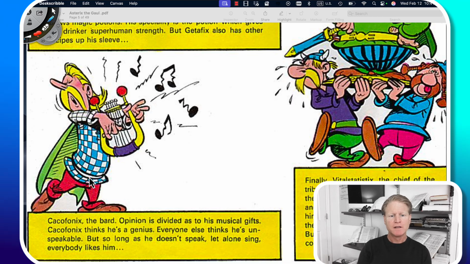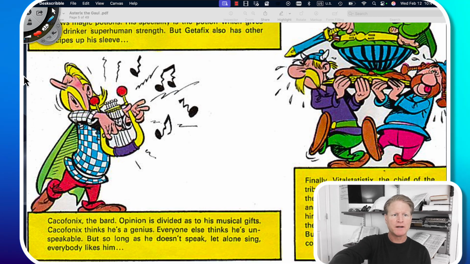Cacophonix the Bard. Opinion is divided as to his musical gifts. Cacophonix thinks he's a genius. Everyone else thinks he's unspeakable. But so long as he doesn't speak, let alone sing, everyone likes him. Everybody likes him. Okay, first let's take a look at the character Cacophonix.